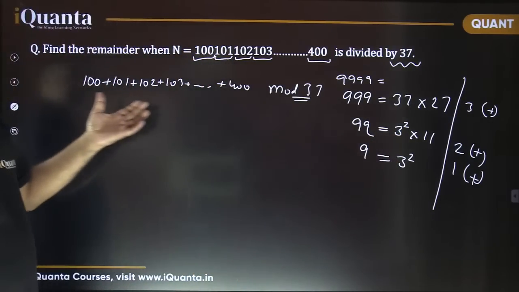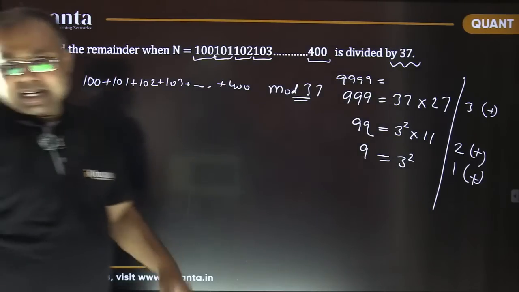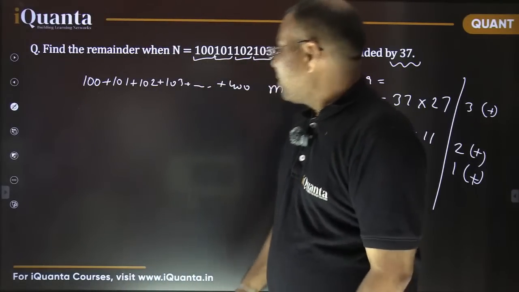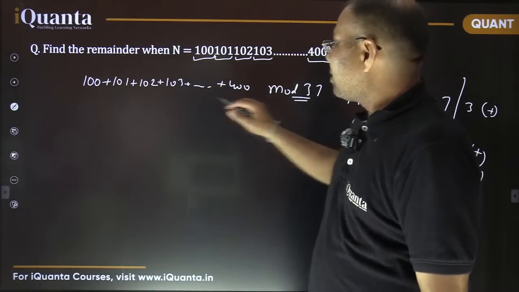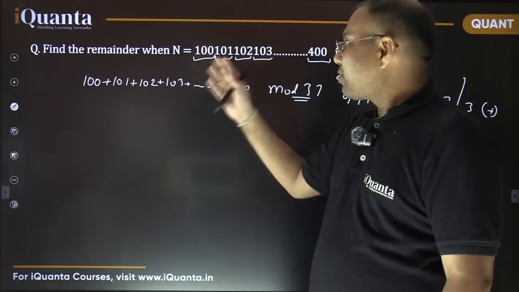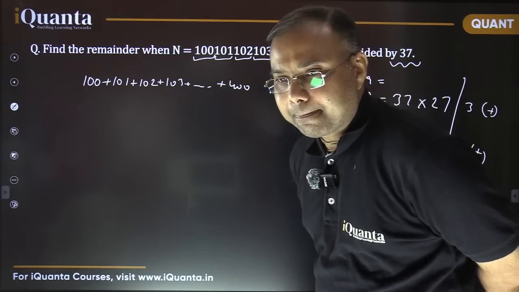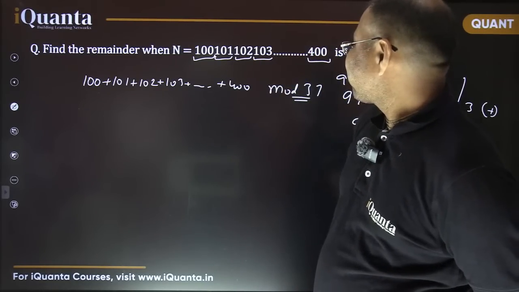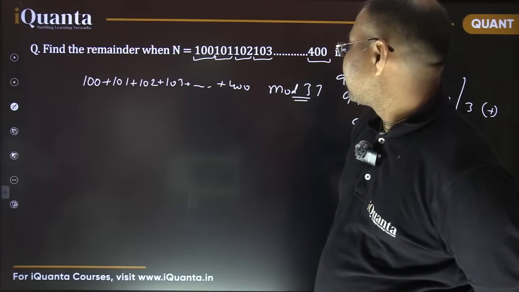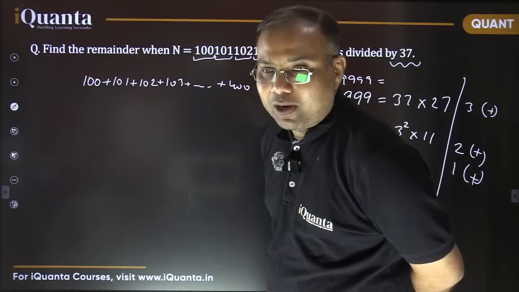Anyway, come back to here. So 100 से लेकर 400 तक. अब इसको add करना है. कैसे add करें? Any method? First tell me how many numbers are there in total? How many three digit numbers are there, 100, 101 up to 400? Total how many numbers? It's 301, isn't it? Yes, 301 numbers.